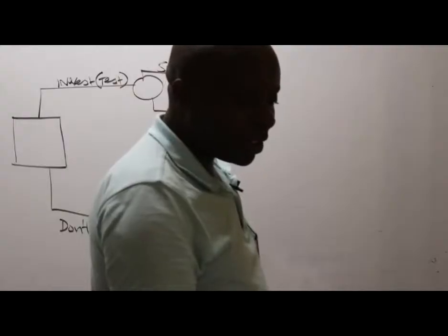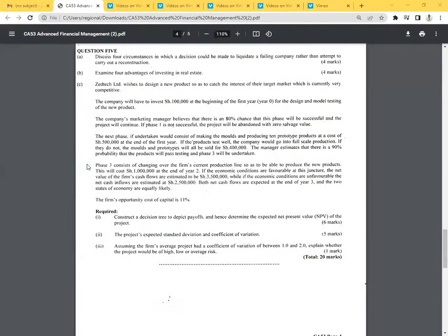They've told us here, ladies and gentlemen, look at this: that the company's marketing manager believes that there is an 80% chance that this phase will be successful and the project will continue. If phase one is not successful, then the project will be scrapped or abandoned with zero salvage value. So we have got 80% and 20%.